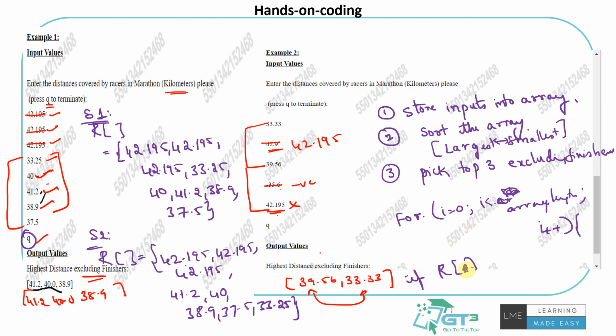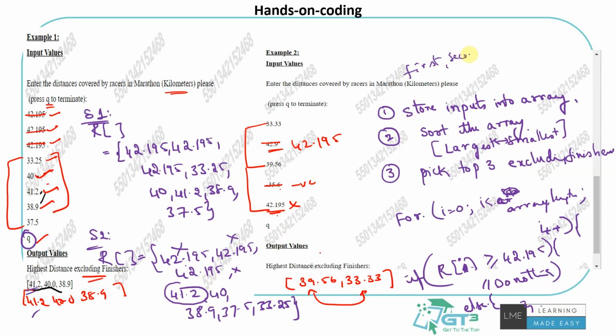I'll keep running the loop. If r of I is greater than or equals to 42.195, do nothing, because I just want to skip all the values. Else, what I would want to do is understand that the first value, which is the largest value excluding the finishers, is the guy who actually took this. 41.2 is the first finisher. So I can declare global variables called first, second, third, or maybe a global array, so that I can push the 3 people into that array, whatever it is.